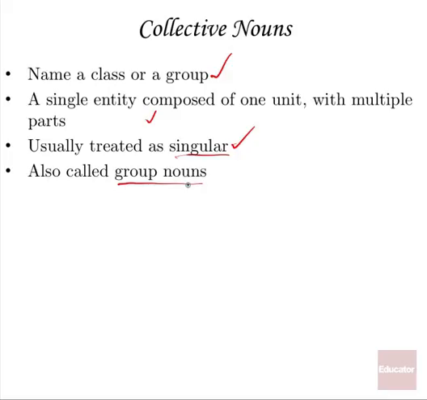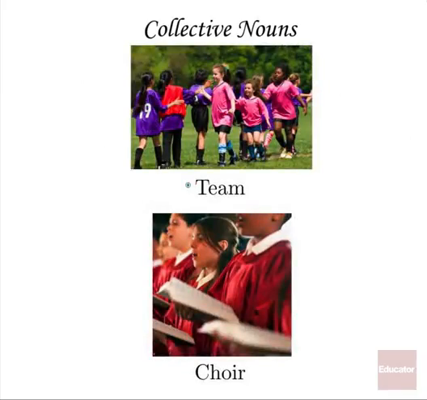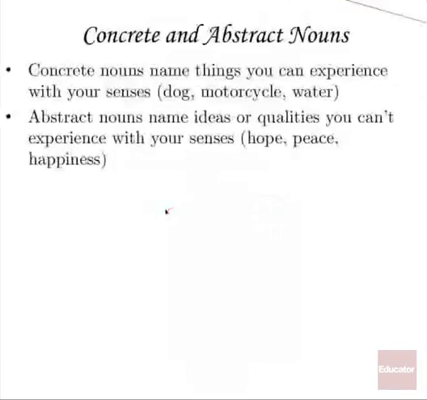Now, what am I actually talking about? Well, you might look at a noun like team. A team contains multiple units that are similar. It contains multiple people, like this soccer team. Okay. Similarly, a choir contains multiple singers, but it's treated as a singular noun. We say one team, one choir. I sing in a choir. It's singular, even though it's a group of multiple things. So collective nouns are a little tricky, but that's how they work.